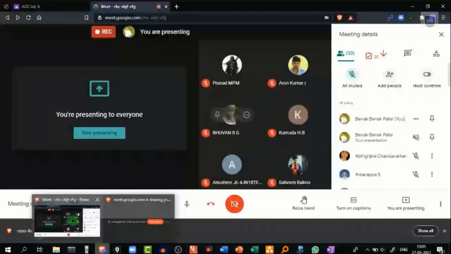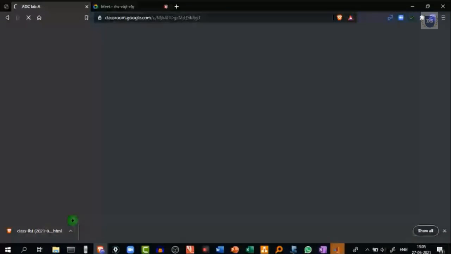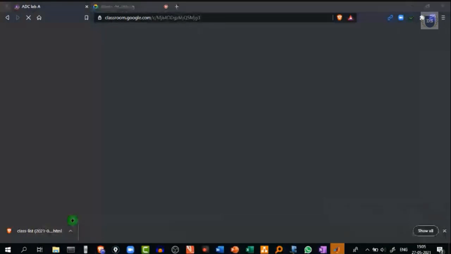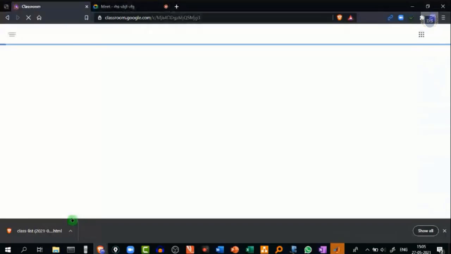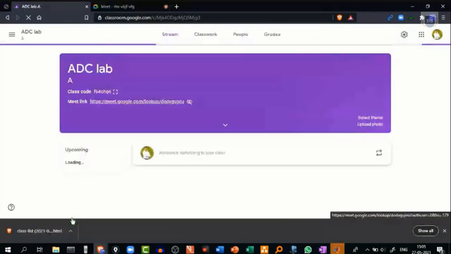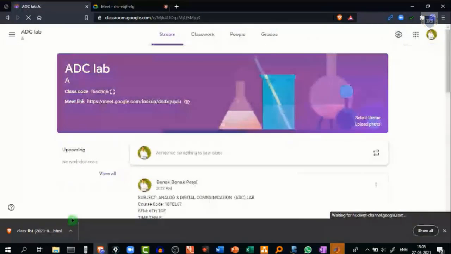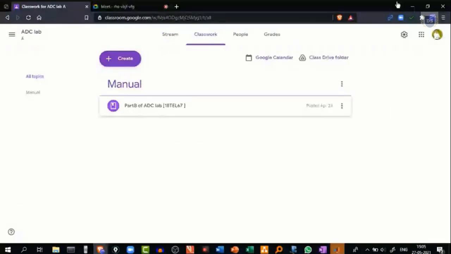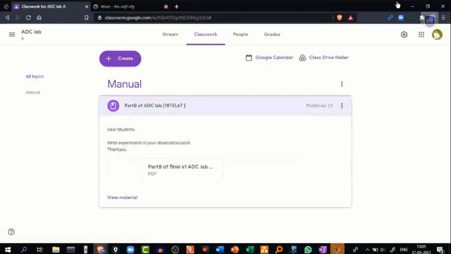And we can find the related program in our ADC classroom. In our ADC lab classroom, we can find the lab manual, wherein we have already quoted the program related to PCM. So all we got to do is go to this classwork, and in this classwork tab, under the topic manual, we have prepared part B of the ADC lab manual, where you got to open up this PDF part.